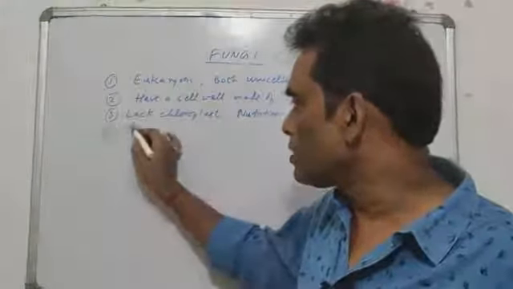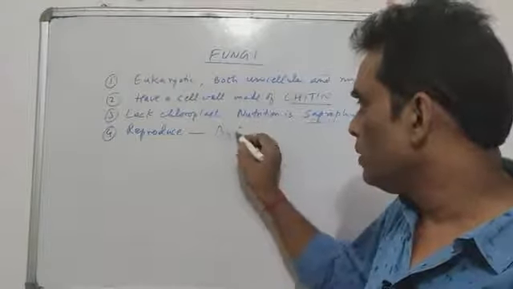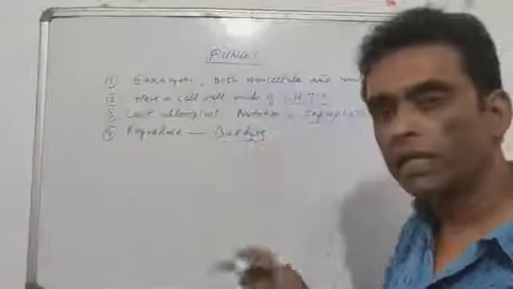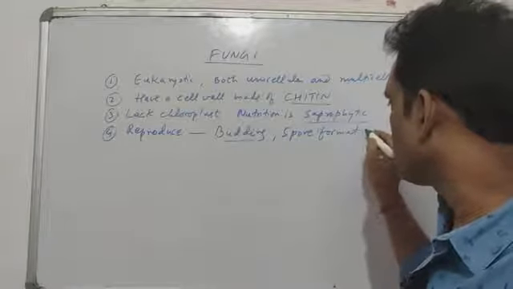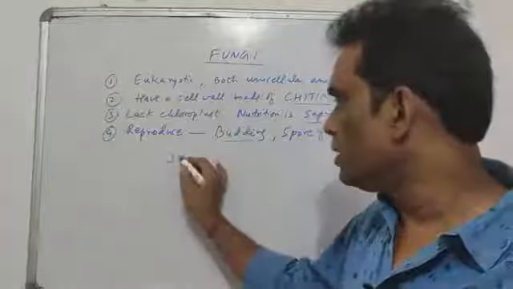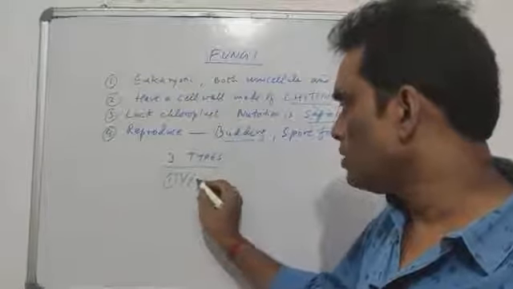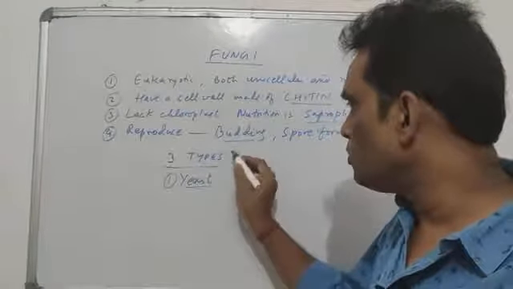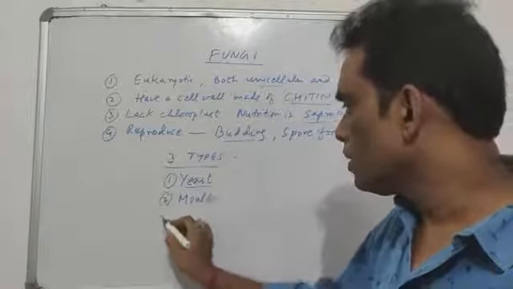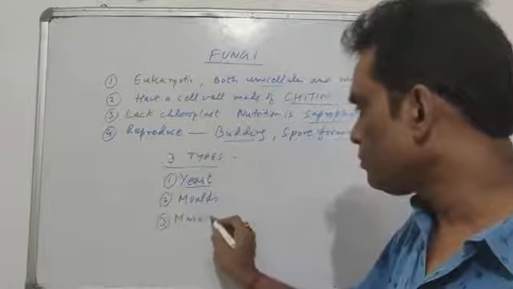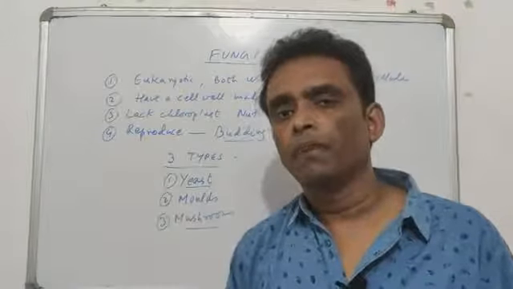As far as reproduction is concerned, the unicellular organisms reproduce by a process called budding, and the multicellular ones reproduce by a process called spore formation. These fungi are basically of three types. One, that is yeast, what I was talking about. Yeast is the unicellular one, and the other two, the molds and the mushrooms, are the two types of fungus which are multicellular in nature.